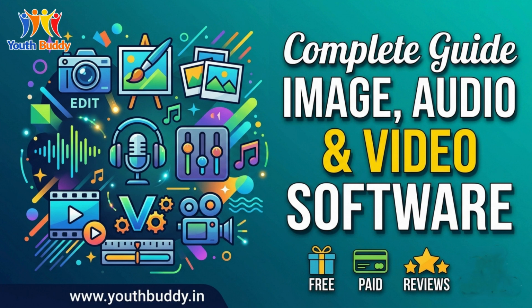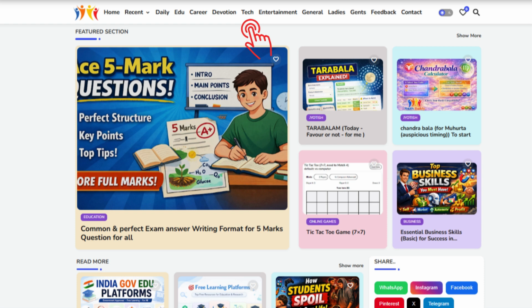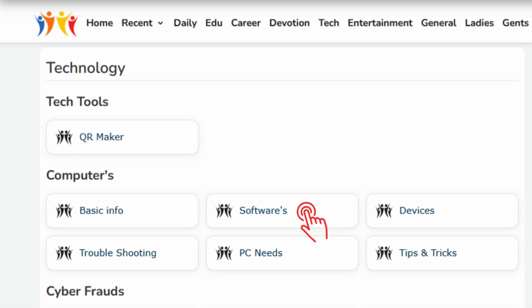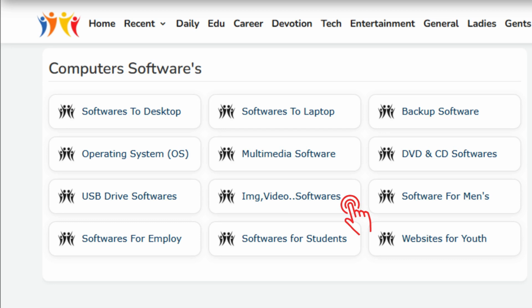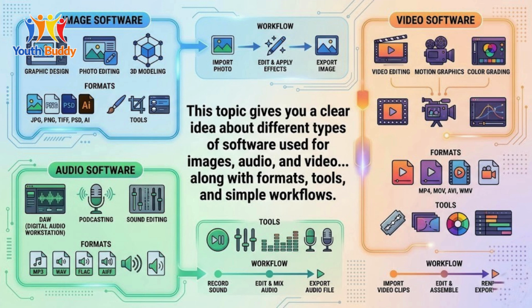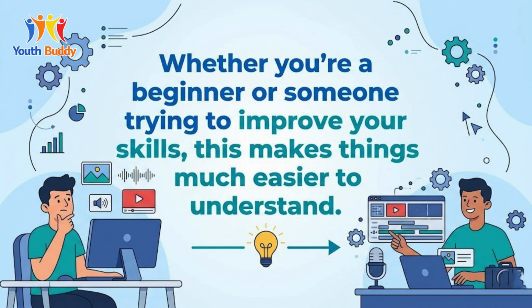Complete guide image, audio and video software, information from YouthBuddy. To explore this, visit the YouthBuddy website, go to the technology section, scroll down and open the softwares and under computers softwares select the complete guide image, audio and video software post. This topic gives you a clear idea about different types of software used for images, audio and video, along with formats, tools, and simple workflows. Whether you are a beginner or someone trying to improve your skills, this makes things much easier to understand.